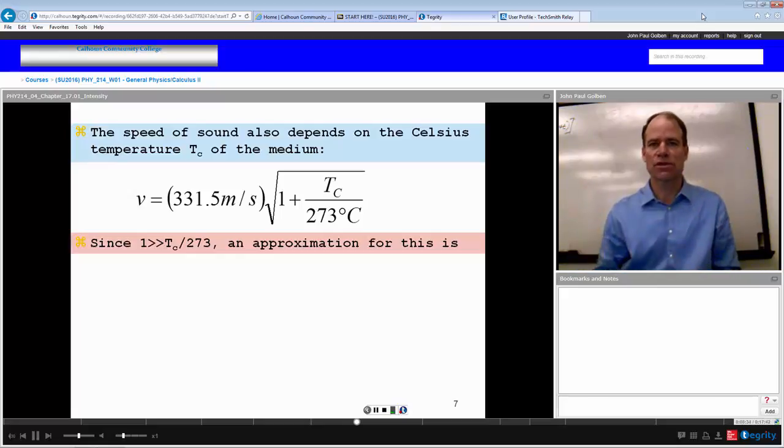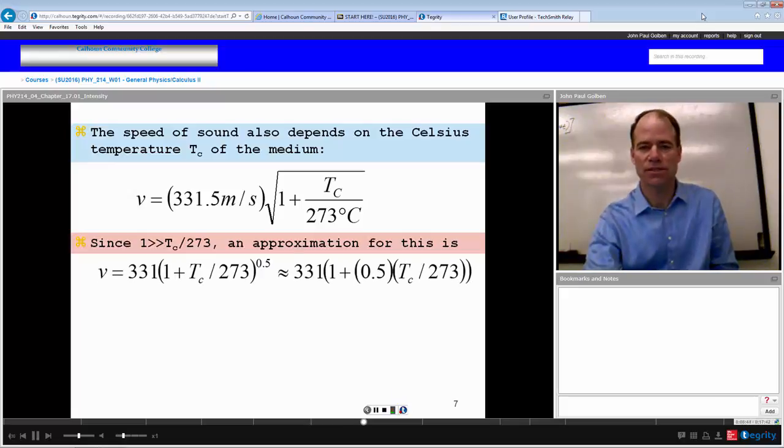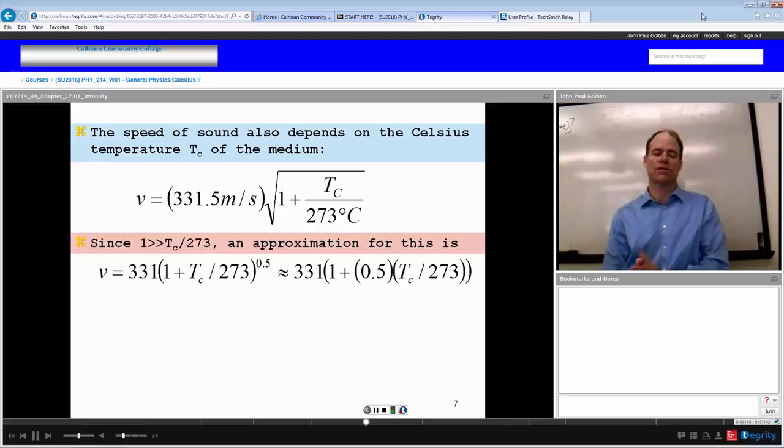And if we were to expand that by the binomial expansion just to the first order term, because x is so small, then we can make an approximation for this square root and say that the velocity of sound is about 331 times 1 plus this fraction, T sub C over 273, to the 1/2 power.